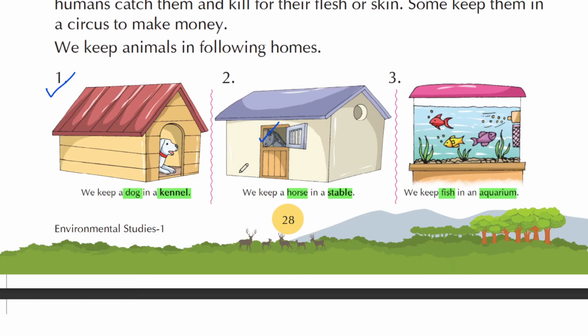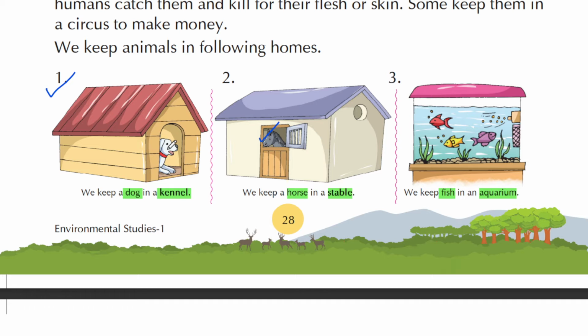Now here you can see the homes of different animals. What I have done is highlight the name of the animal and the home where they live. So we keep a dog in a kennel. Students, you can underline dog and kennel.